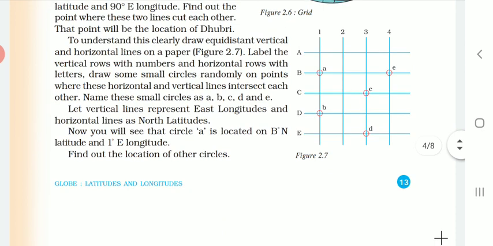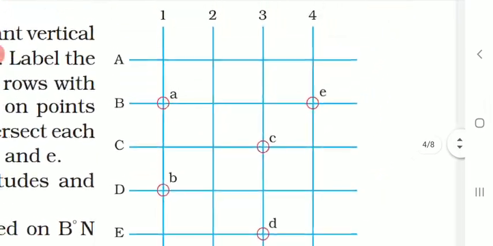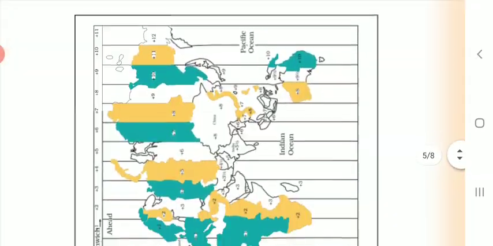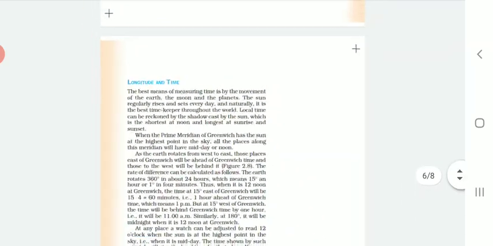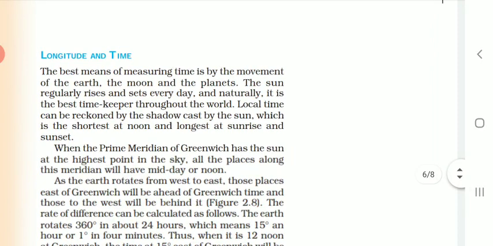So in this way, we have seen how we can locate places with the help of the grid of longitude and latitude, with the help of this grid that we have made. Then after that, today we are going to see what the relationship between longitude and time is. At this point we have also discussed how we can count the time.